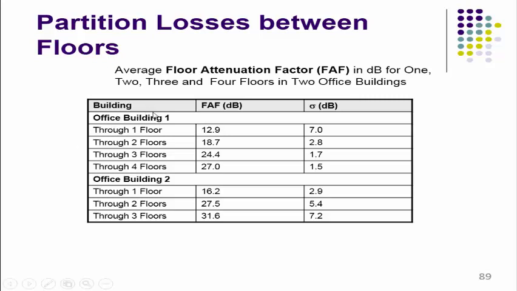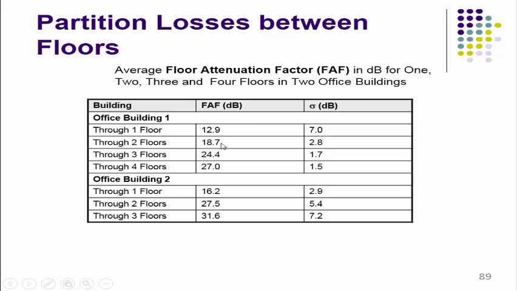Here FAF is nothing but floor attenuation factor, and sigma in dB. First, office building 1. Suppose through one floor the attenuation factor is 12.9 and sigma is 7.